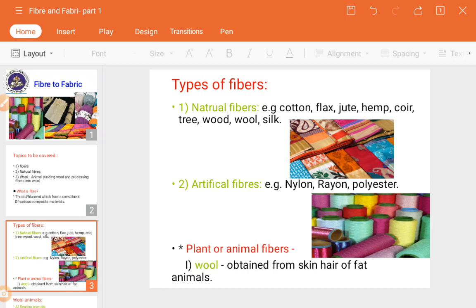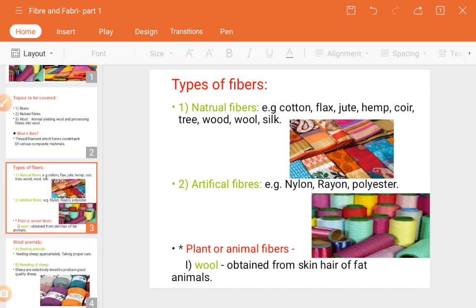So ma'am, you have told only about animals, what about the plant? Okay, in the next session we are going to see about the plant. So the wool, the wool means what? It is obtained from the skin of fur animals. The fur animals like bear and the sheep. Okay, sheep is consisting of lots of hairs on their body or the skin. Along with those hairs, below that there is lots of fat on their body. So that actually helps in the growth of their hairs.